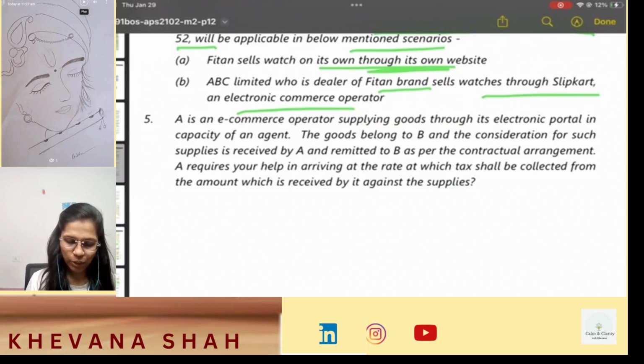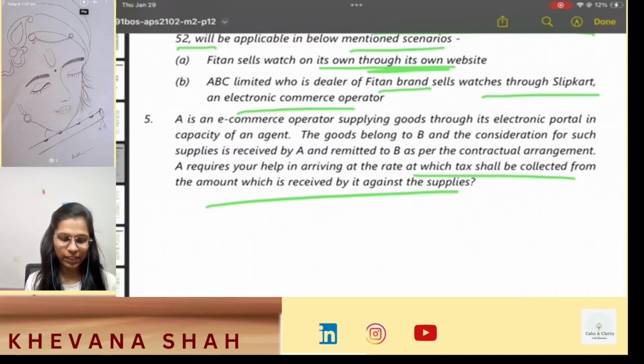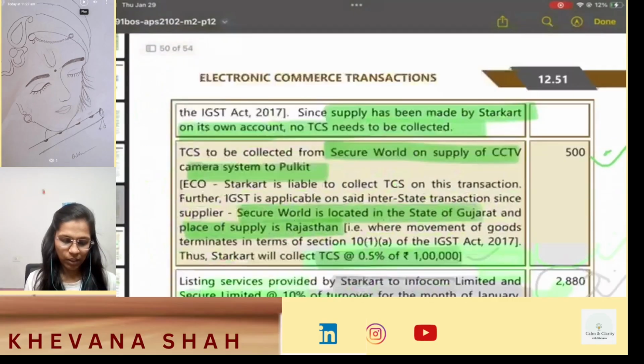A is an e-commerce operator supplying goods through its electronic portal in the capacity of an agent. The goods belonging to B and the consideration for such supplies is received by A and remitted to B as per the contractual agreement. A requires your help in arriving the rate at which tax shall be collected from the amount received by it against its supplies.